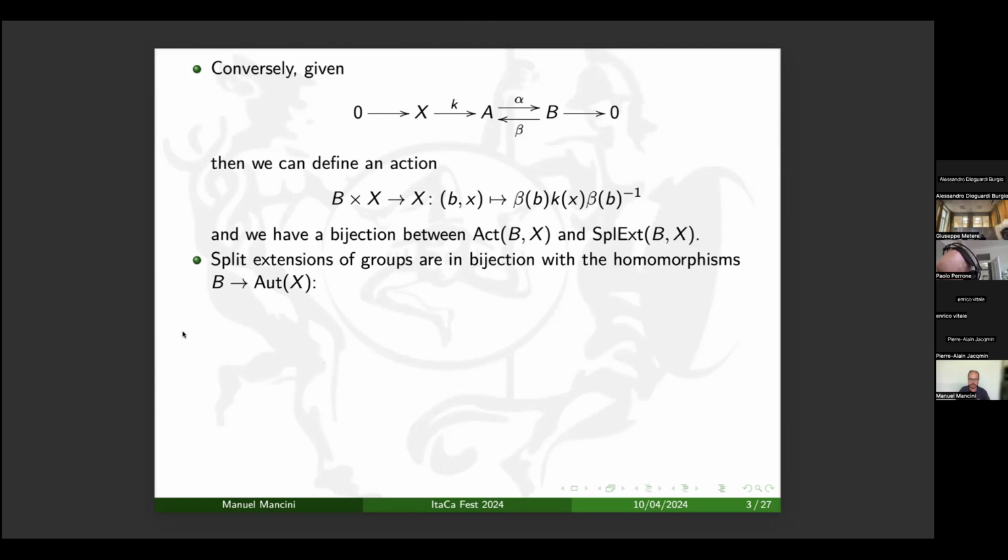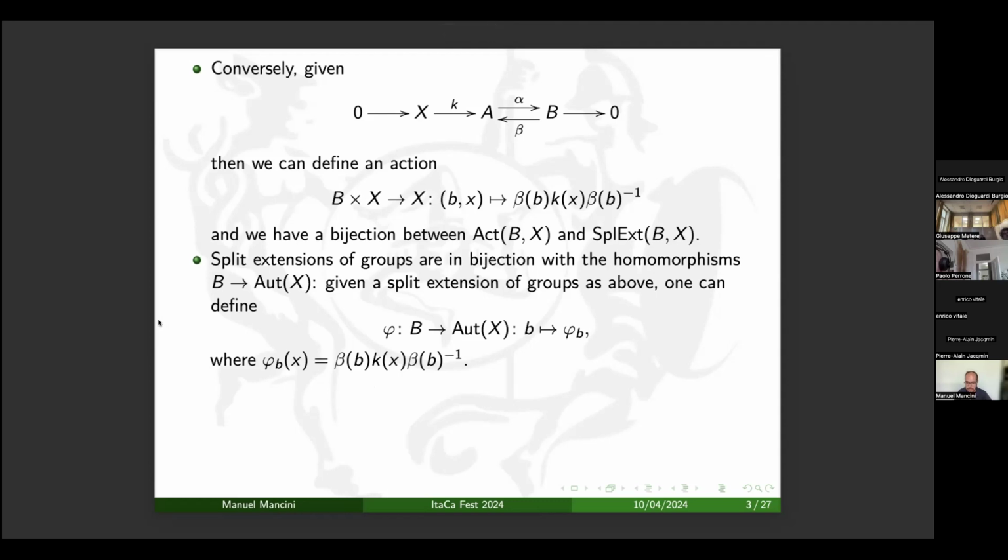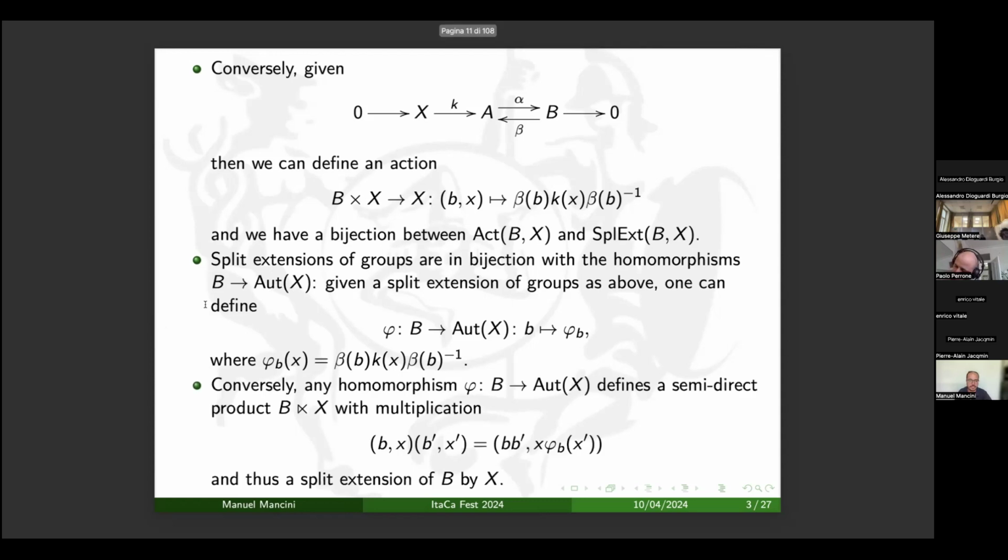Moreover, it is known that in groups, actions or split extensions are in bijection with the homomorphisms from B to the group of automorphisms of X. Indeed, if we take a split extension, then we can define a homomorphism from the co-kernel to the group of automorphisms of the kernel, where the automorphism phi of b acts on x as the conjugation again, and again one can do also the converse.